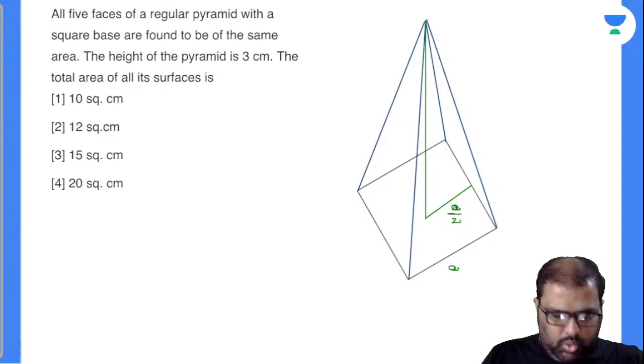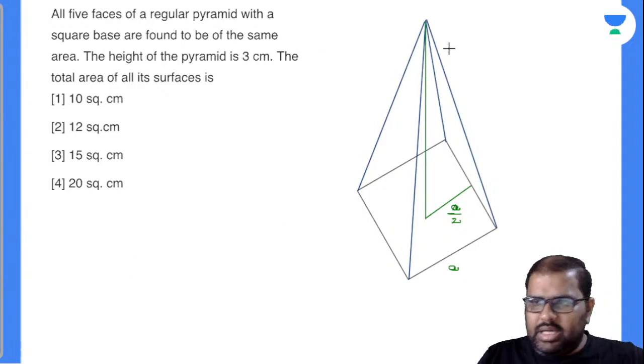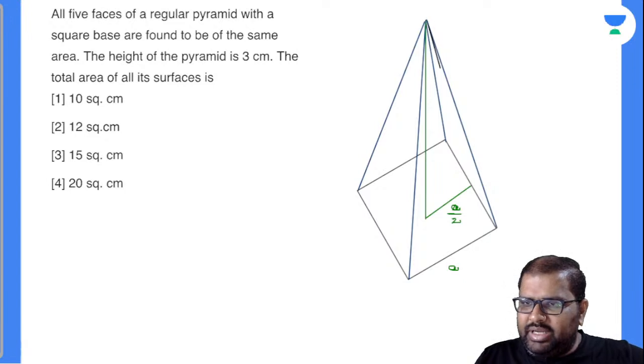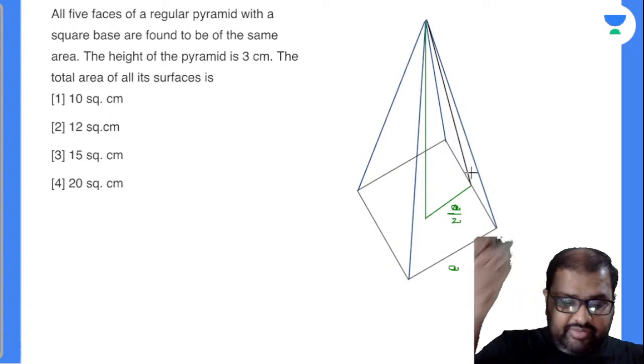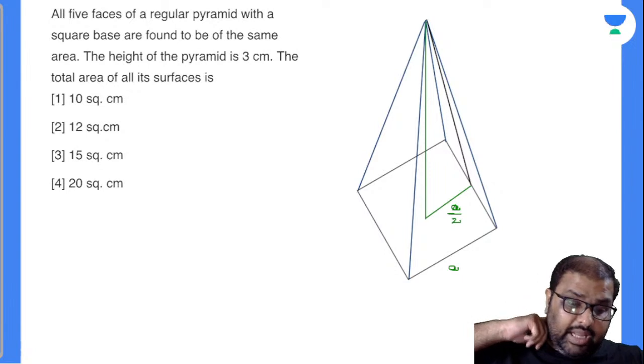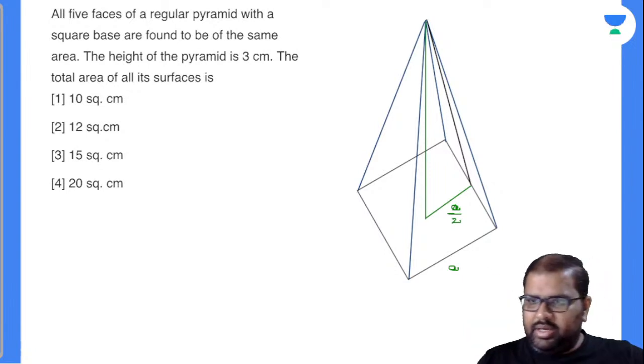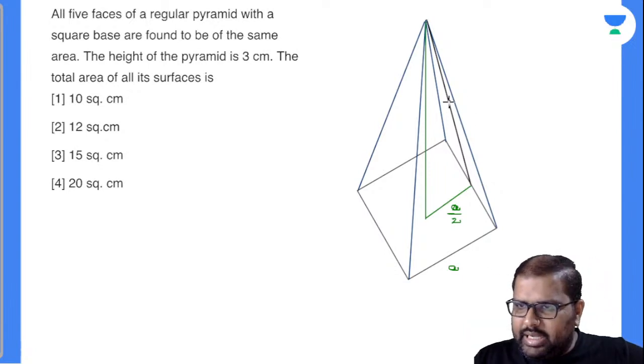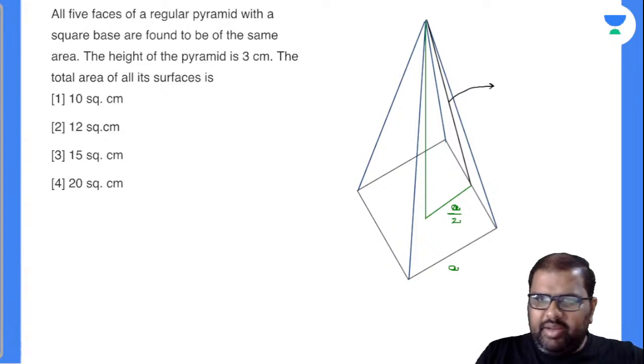No, Agarwal, let's check it. Now, this is nothing but the height of the triangular face. Am I right or wrong? This is called the height of the triangular face, or you call it the slant height of the pyramid. You can say anything there. How do you calculate this slant height? By Pythagoras theorem, everybody knows.